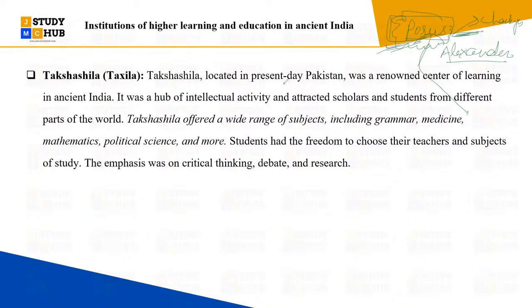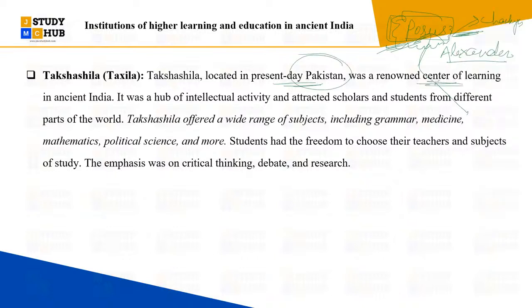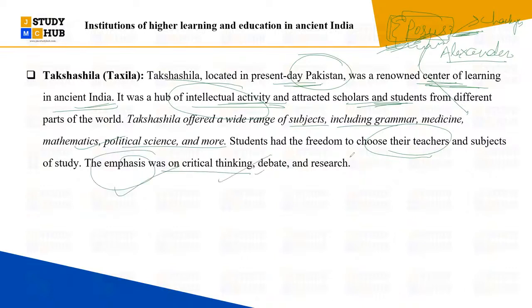So Takshila, basically, we had to discuss that the location is important. If you would say that it is the center of learning in ancient India, it was basically the hub of intellectual activity, attracting scholars and students. This university offered subjects like grammar, medicine, mathematics, political science, and the students had the freedom to choose their teachers as well as their subjects. This is the USP of this university. The main emphasis in these universities was on critical thinking, debate and research, right?